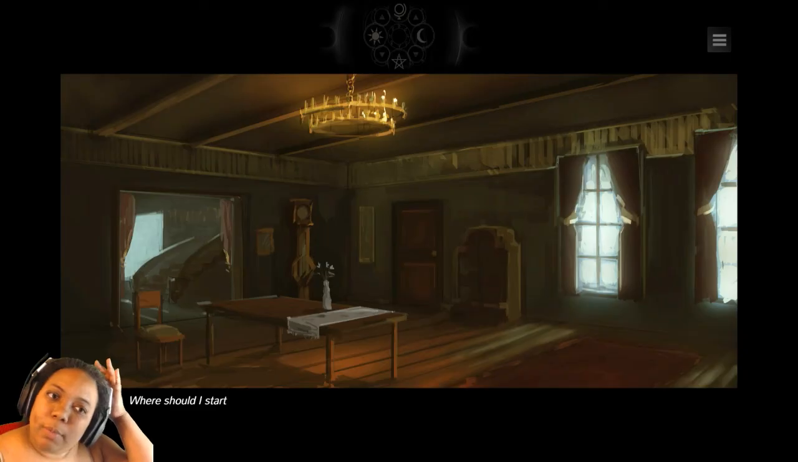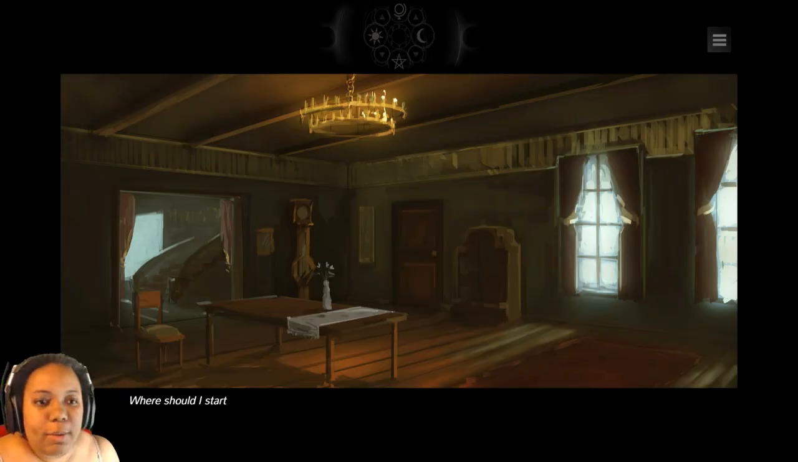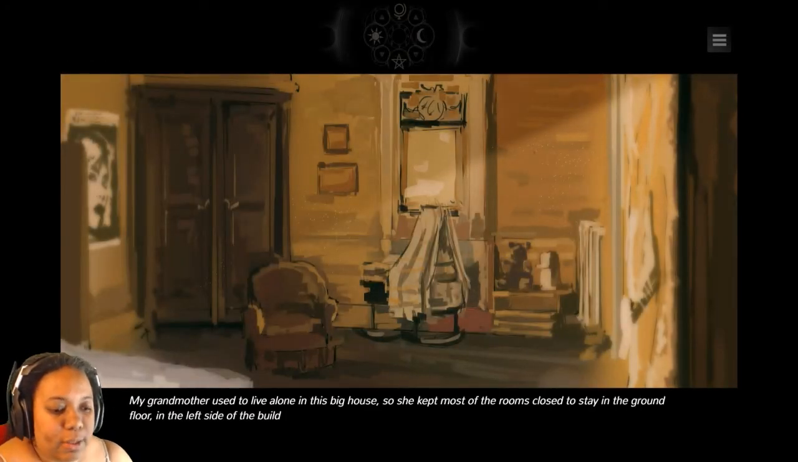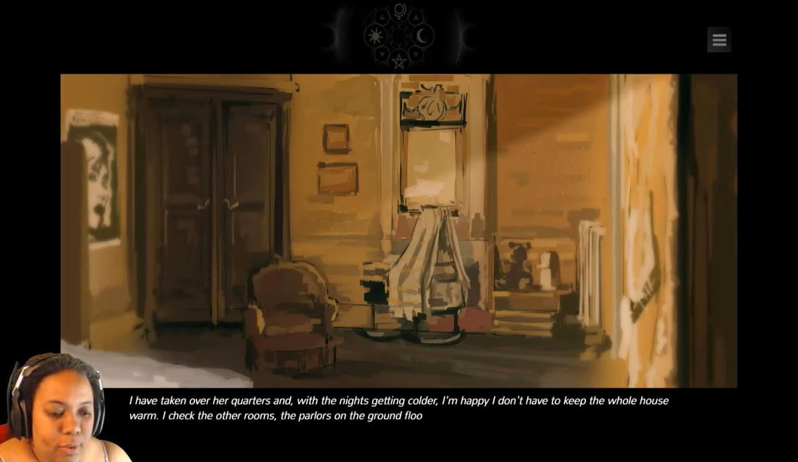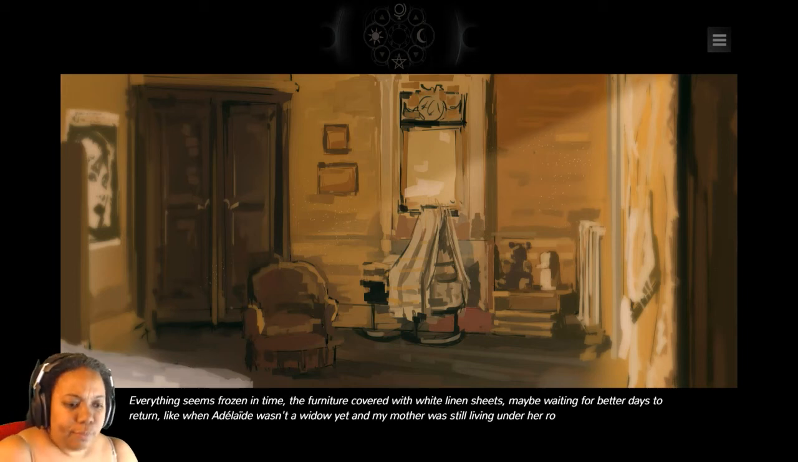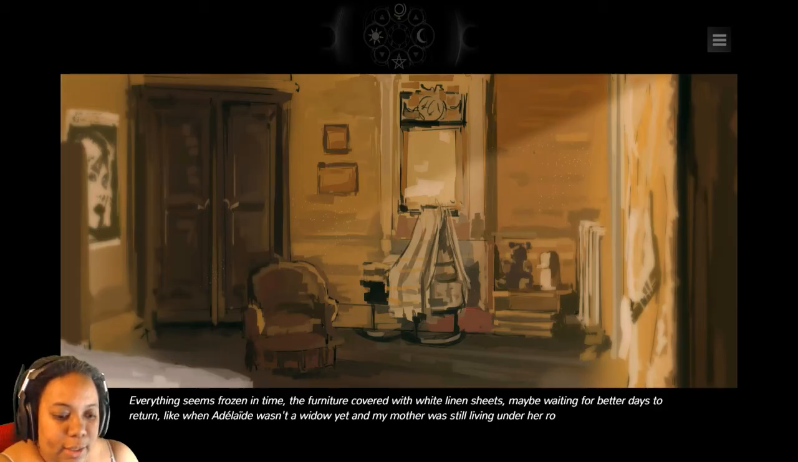The tower. My mother's old bedroom. I want to see my mother's old room. I'm kind of curious. My grandmother used to live alone in this big house, so she kept most of the rooms closed to stay on the ground floor on the left side of the building. I've taken over her quarters, and with the nights getting colder, I'm happy I don't have to keep the whole house warm. I checked the other rooms, the parlors on the ground floor, and the multiple bedrooms above. Everything seems frozen in time. The furniture covered with white linen sheets may be waiting for better days to return. Like when Adelaide wasn't a widow yet, and my mother was still living under her roof.